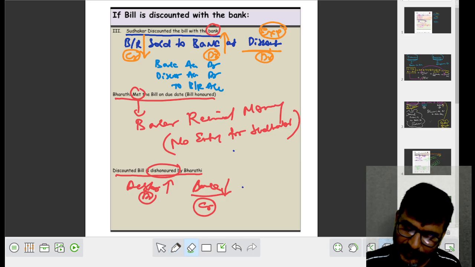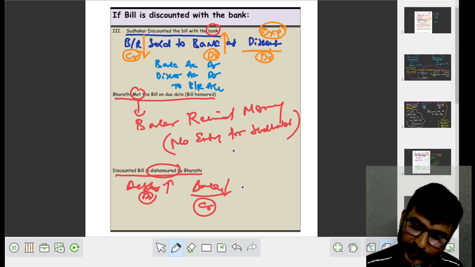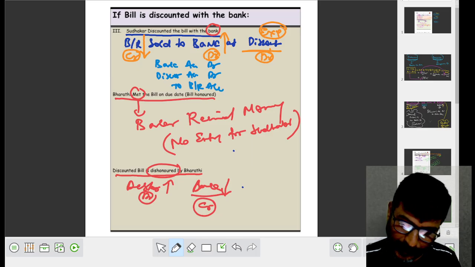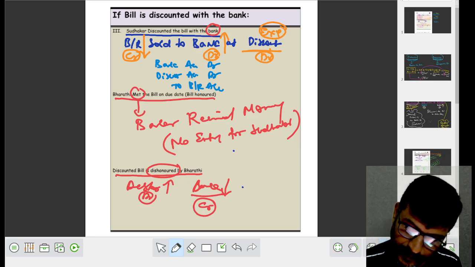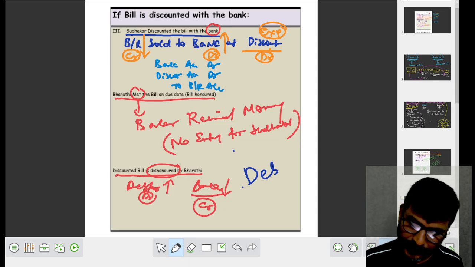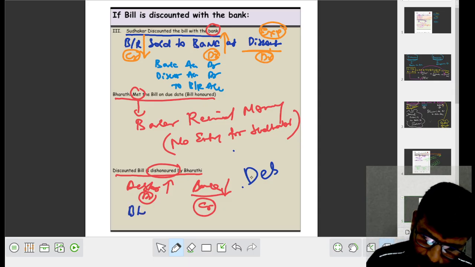ठीक, for this entry will be, okay fine, I pass the entry on my own. For this entry will be what? Debtors. Who is debtor? Debtor means whom? Debtor is Bharati, right?